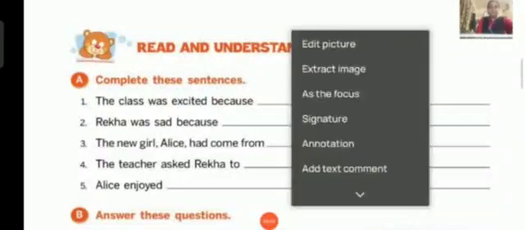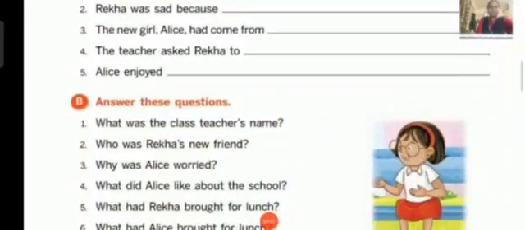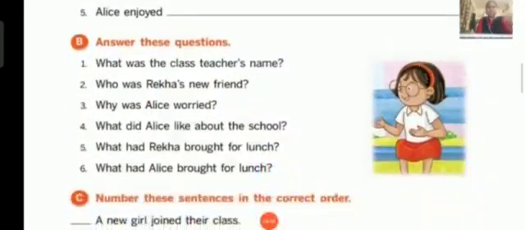Okay, now let's move on to the next main. Here in the B main, children, answer these questions. Okay, this I will be sending you in the PDF form where you can write it in your classwork. So here there are few questions related to the lesson. You will be writing it in English classwork.